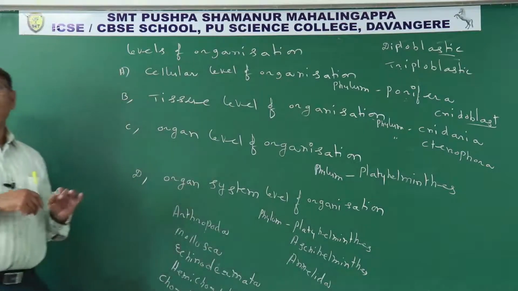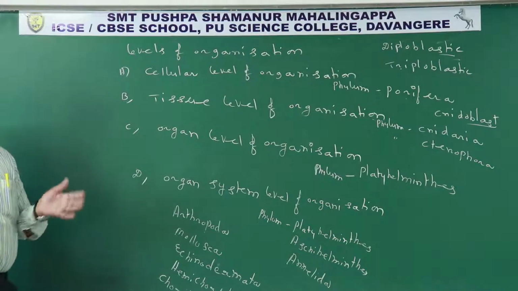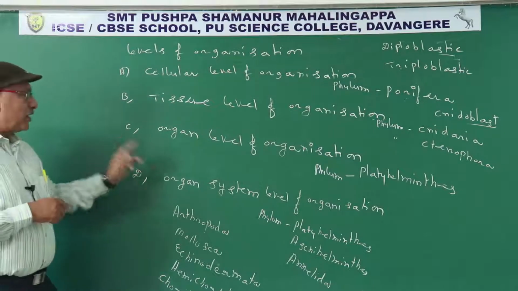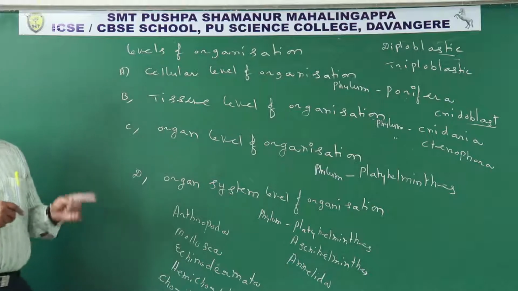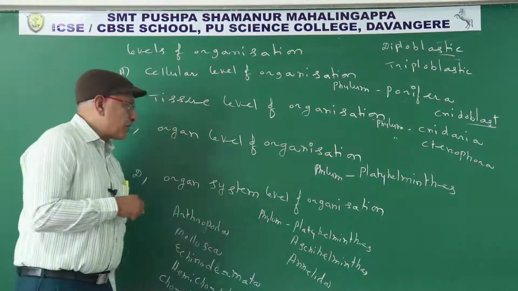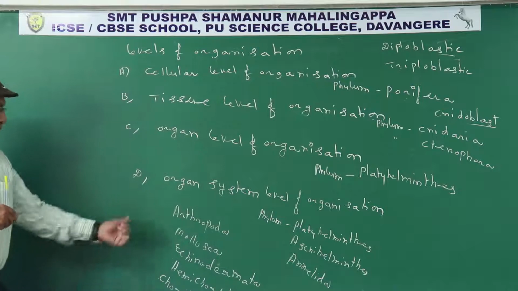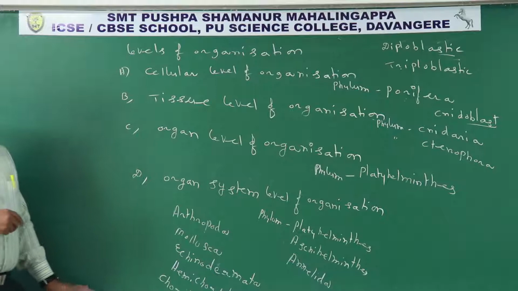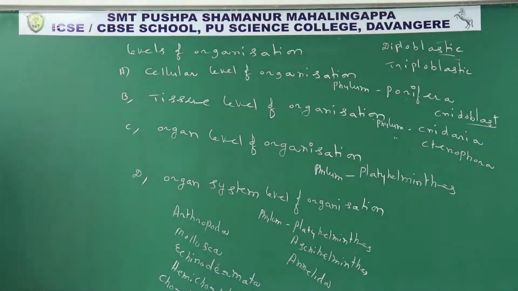Organ system level of organization. So animals having different organ perform same function assembled. One organ system is formed. It is known as organ system level of organization. In most of the animals, 11 organ systems are present. So example, most of the members of phylum Platyhelminthes, Aschelminthes, Annelida, Arthropoda, Mollusca, Echinodermata, Hemichordata, Chordata. So this is about levels of organization.